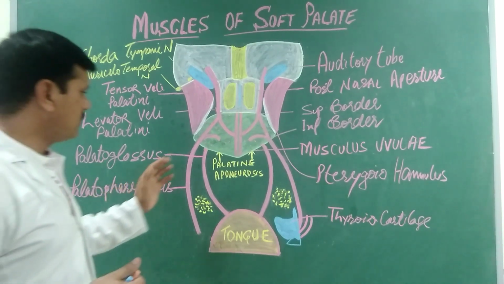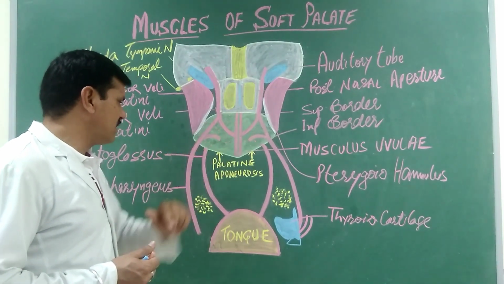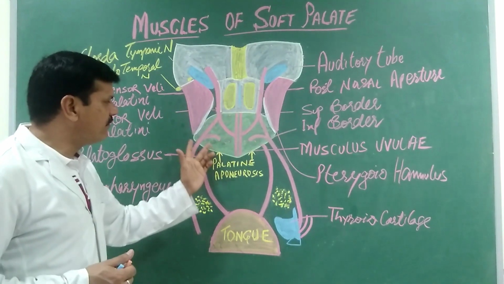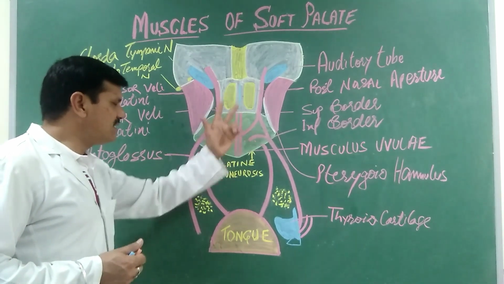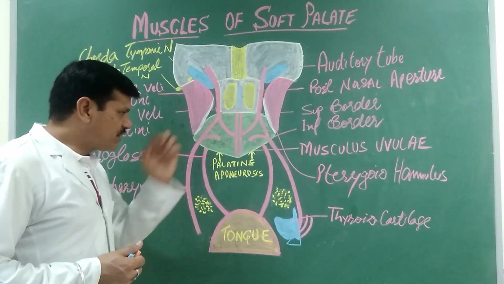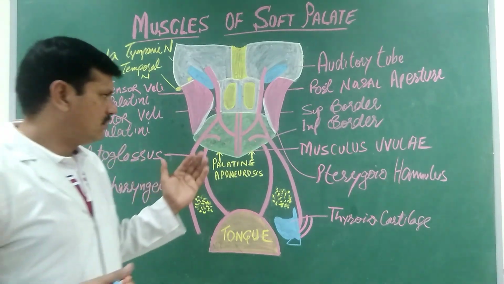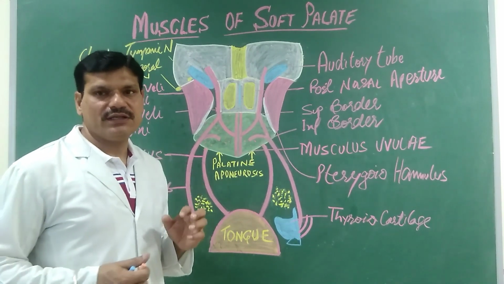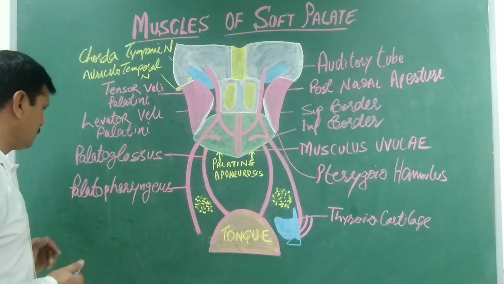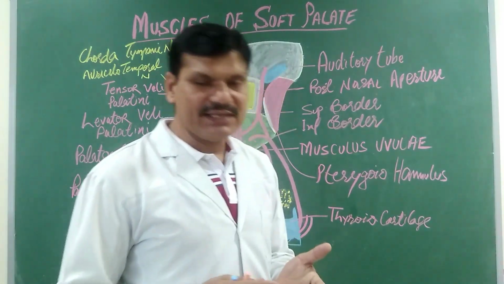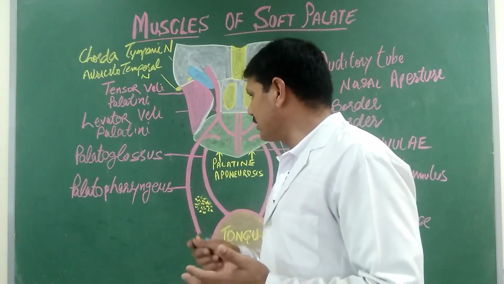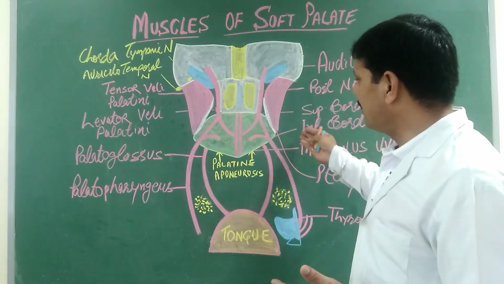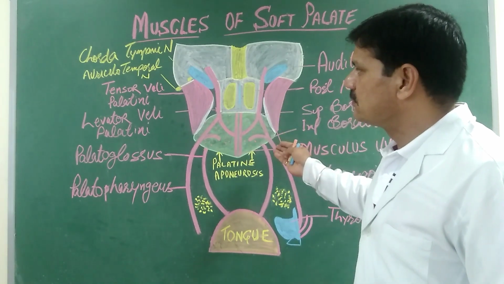These fibers constitute the Passavant muscle, and the constriction of these fibers raises a ridge on the posterior surface of the nasopharynx. This ridge is known as Passavant's ridge on the posterior surface of the nasopharynx. The venous supply is through the pterygoid plexus, and the lymphatic drainage is into the retropharyngeal and the deep cervical lymph nodes.